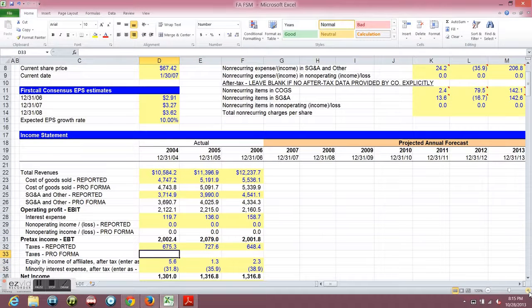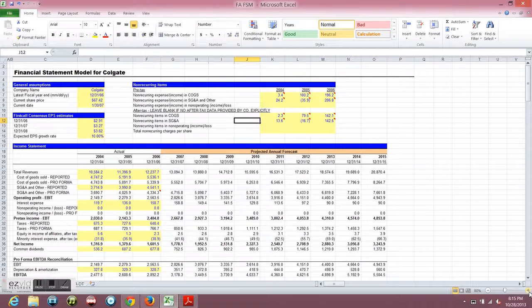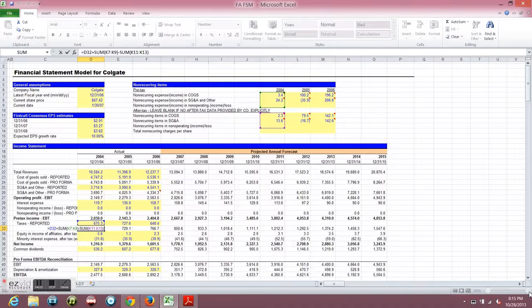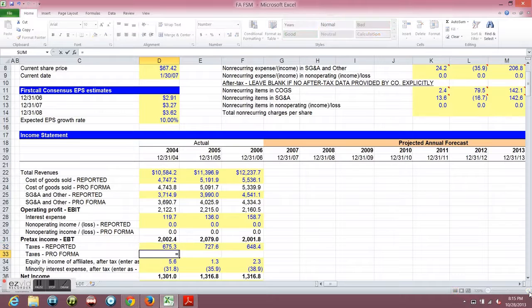Taxes, okay, this is gonna be a little tricky. We're going to take that number, and I believe you add, let me check real quick, I don't want to confuse you guys. Okay, I think you added. Yeah, you add, okay, gotcha. Alright, so you're gonna take this number, you're gonna add